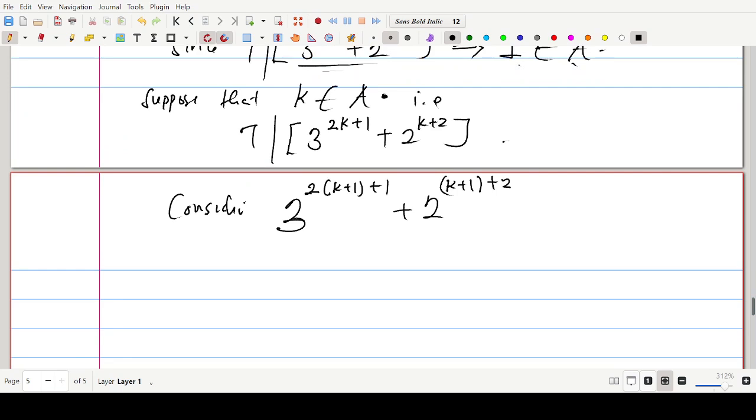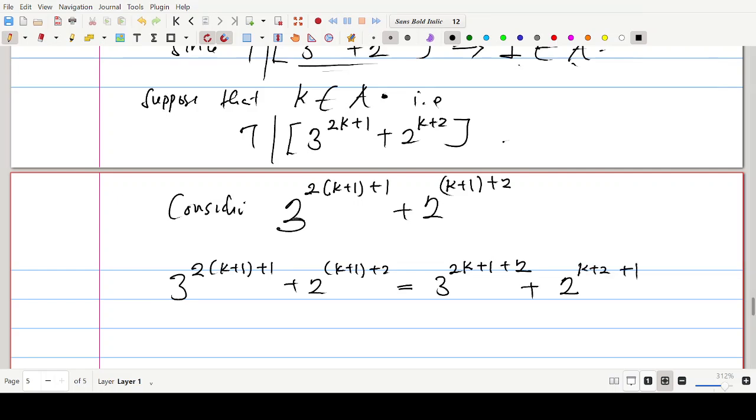Very important. Now, this expression 3 to the power 2(k plus 1) plus 1 plus 2 to the power k plus 1 plus 2 can be written as 3 to the power 2k plus 2 plus 1, plus 2 to the power k plus 2 plus 1.